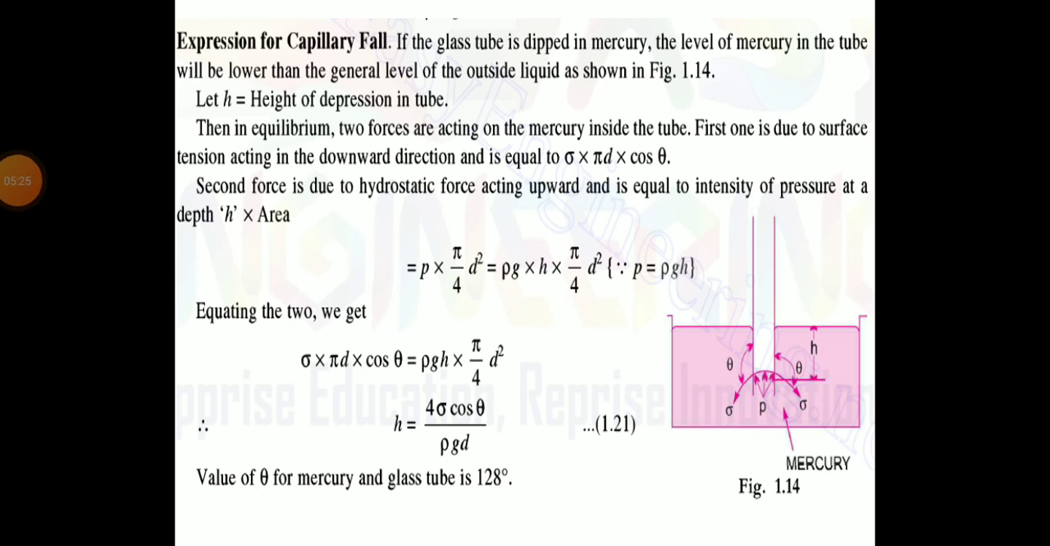Then we will see the next topic, that is expression for capillary fall. If the glass tube is dipped in mercury, then the level of mercury in the glass tube will be lower than the general level of outside liquid. We can see in this figure, the glass tube is immersed in mercury, and the level of mercury in the glass tube is lower than the general level of mercury. Let h be the height of depression in the tube.